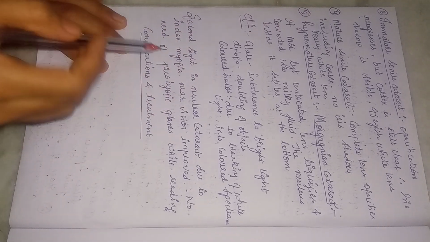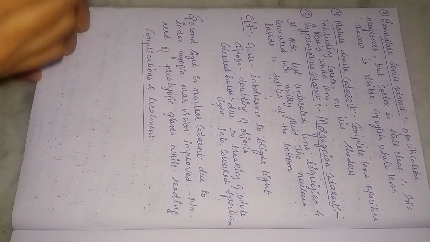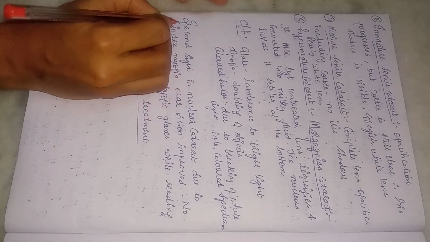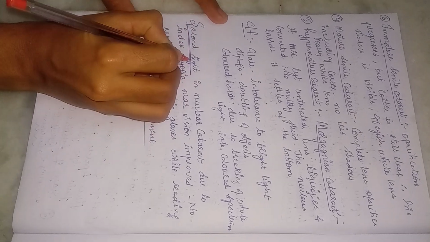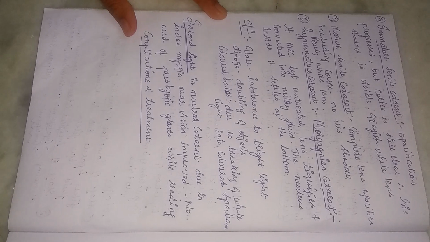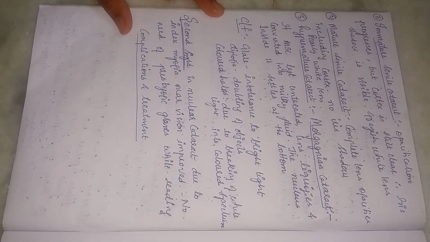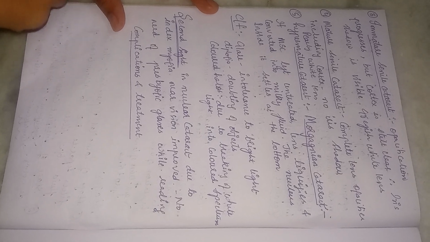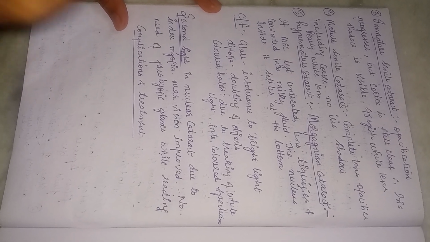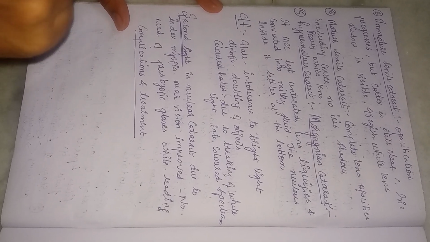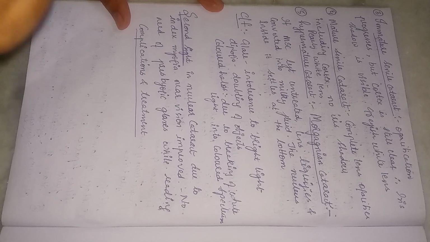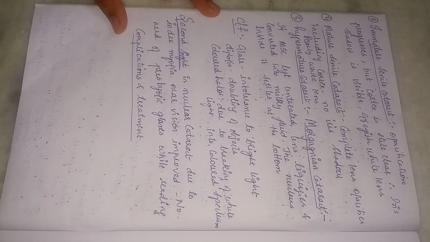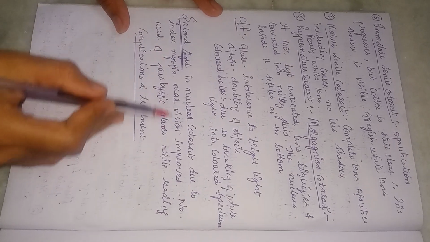Now there is this most important phenomenon that is seen in nuclear cataract, and that is called the second sight phenomenon. What is the second sight? See, I have told you all that in nuclear cataract, the lens nucleus gets sclerosed. Due to this process, the refractive index of the lens will increase, leading to a condition called index myopia. We know in myopia, the near vision is improved. So due to this index myopia, the near vision is improved.